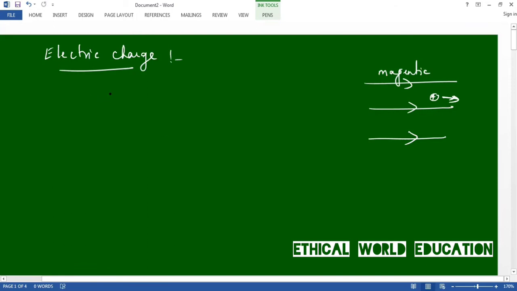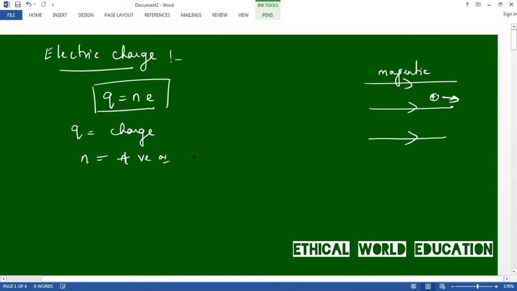That is given by Q = ne, where Q is the charge, n is a positive or negative integer, and e is the electronic charge, the charge of an electron.